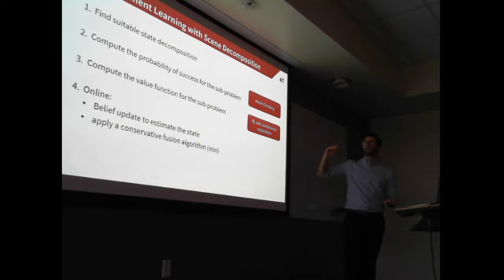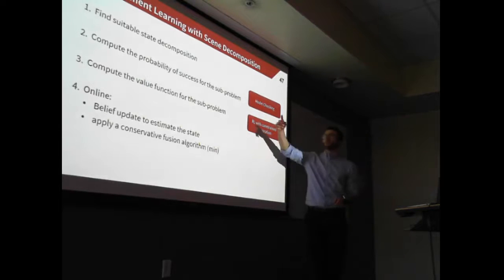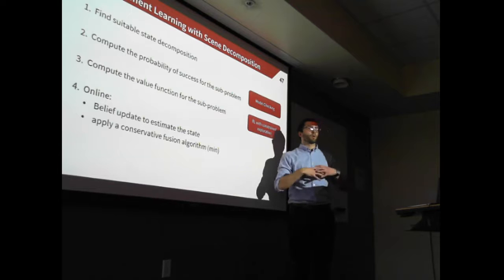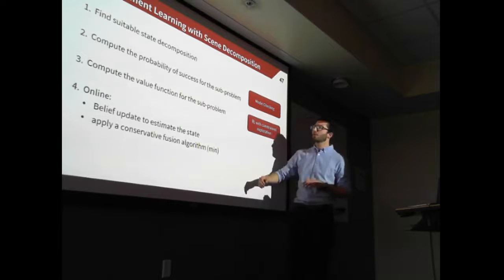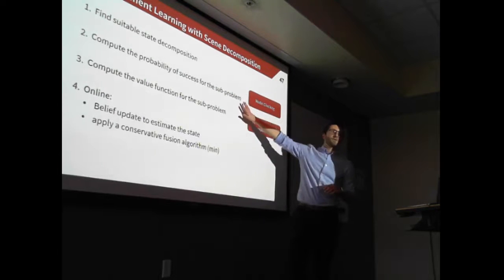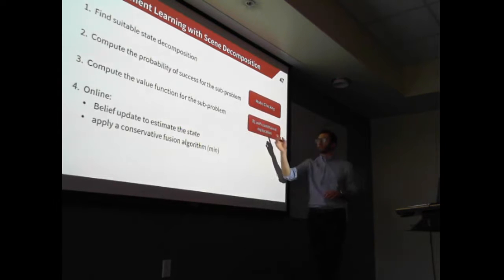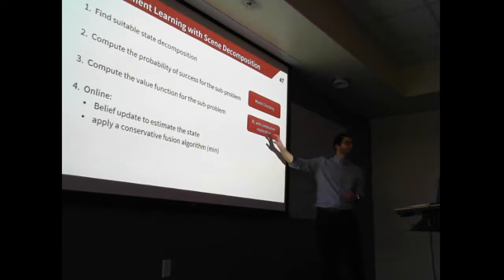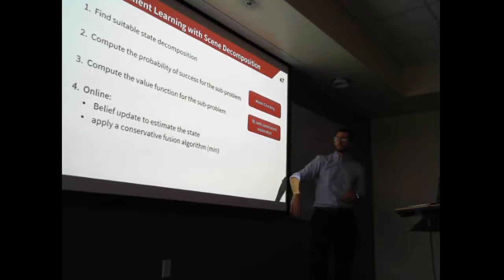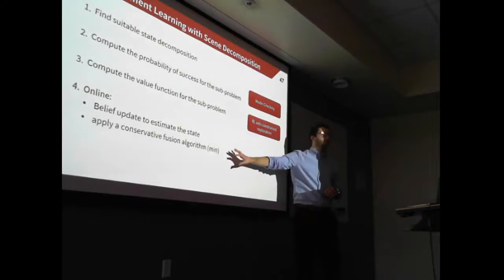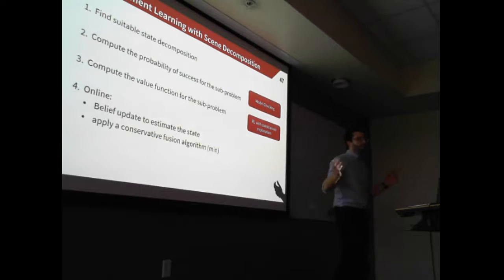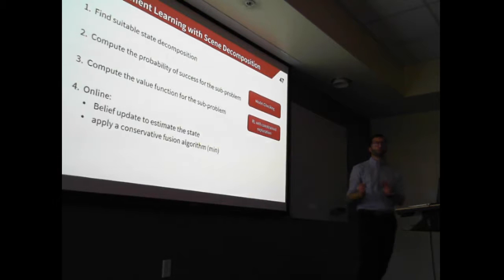So here is a summary of all the steps. First, we find a suitable way to decompose the scenario. Then we compute the probability of success using model checking, compute the value function using reinforcement learning with constrained exploration, and then we use utility fusion to merge together the information from all the sub-problems.